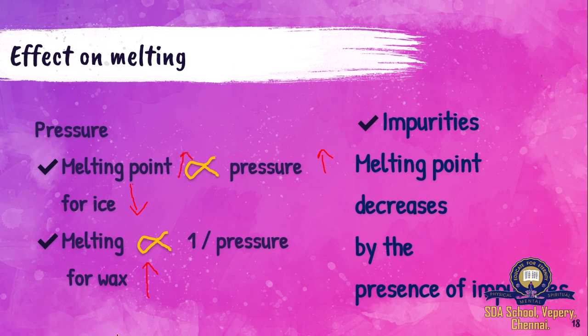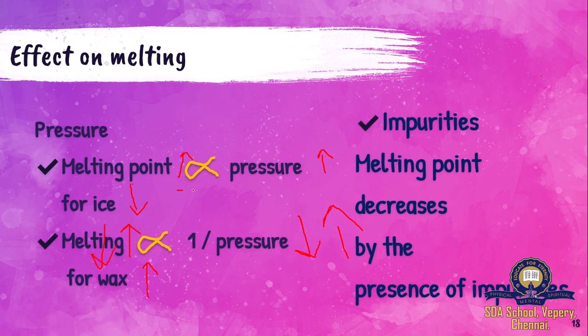But for those substances whose volume increases on melting, like wax, the melting point is inversely proportional to pressure. When the pressure increases, the melting point will decrease.